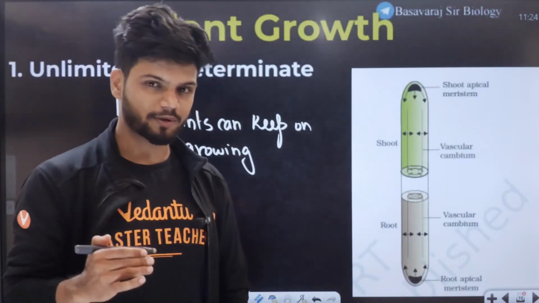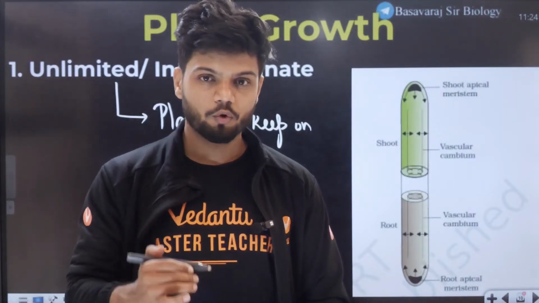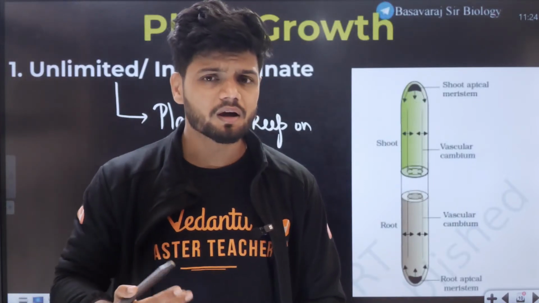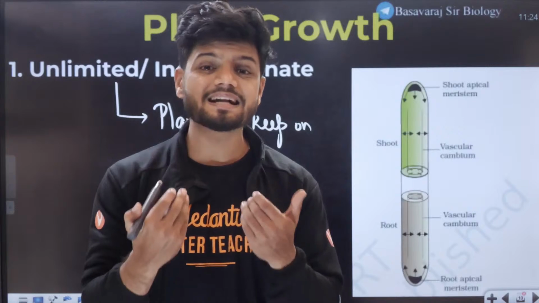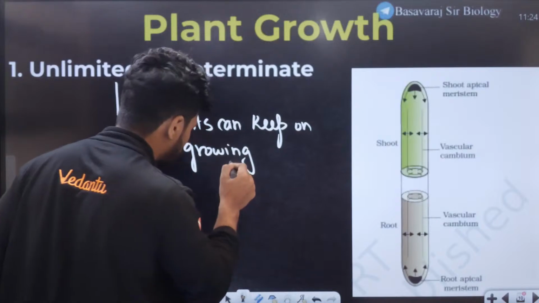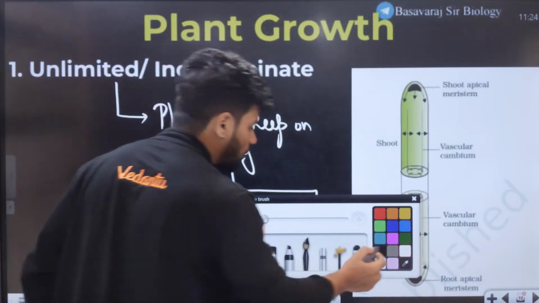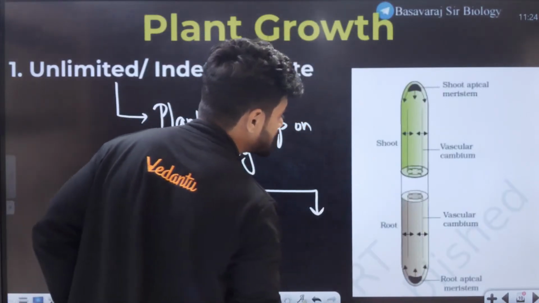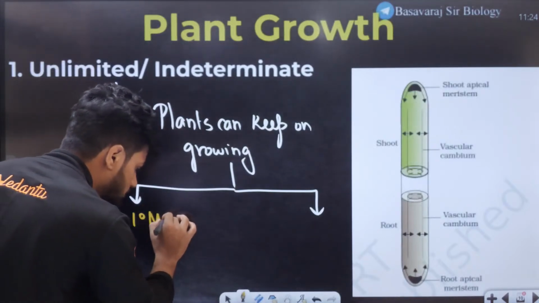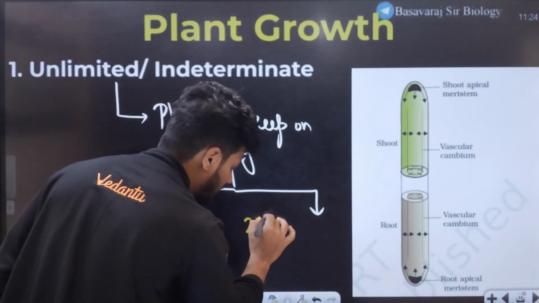Now a question to all of you, my students. Quickly tell me in the chat. What is that one feature of a plant which helps in unlimited growth? What is the secret behind the unlimited growth, students? The secret can be divided into two categories. The secret is called meristem. We have primary meristem, as well as secondary meristem.